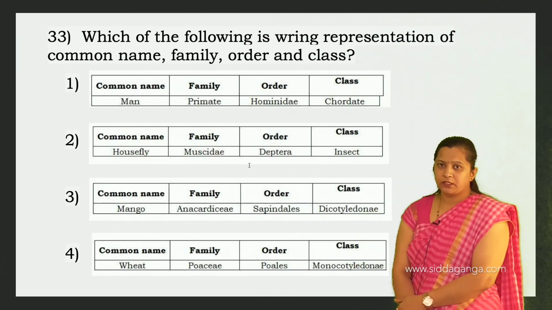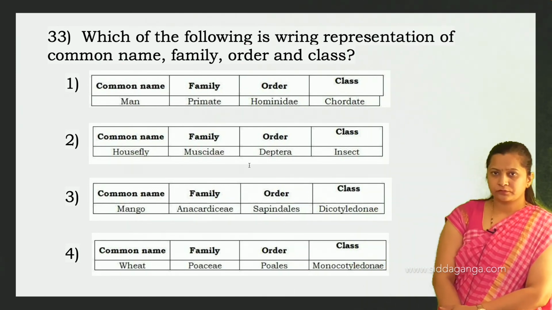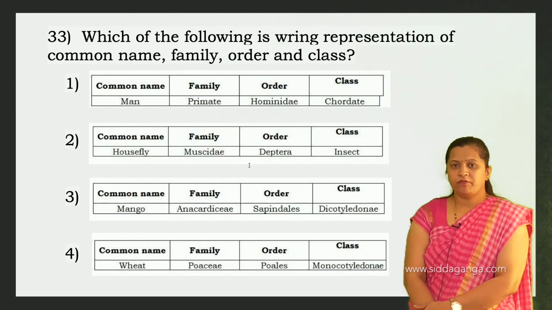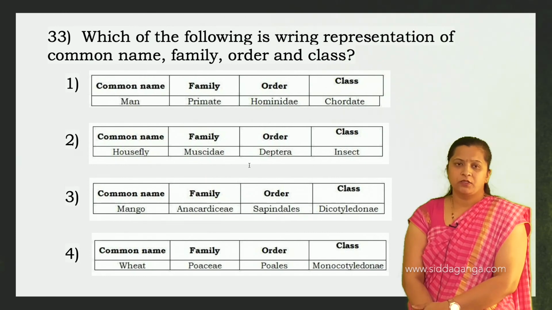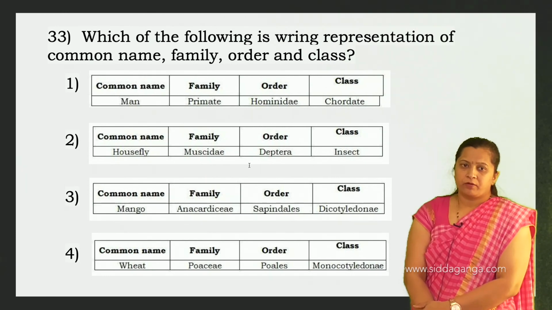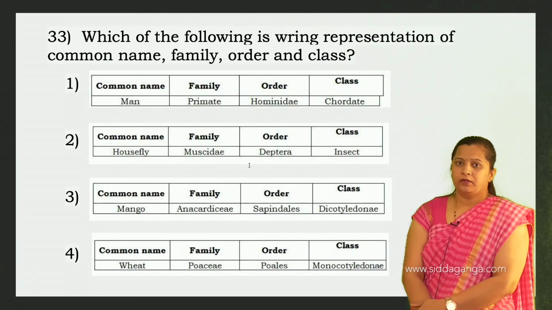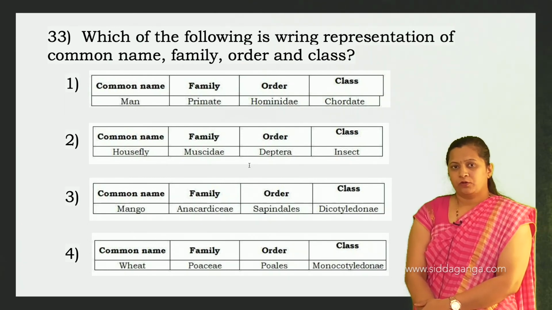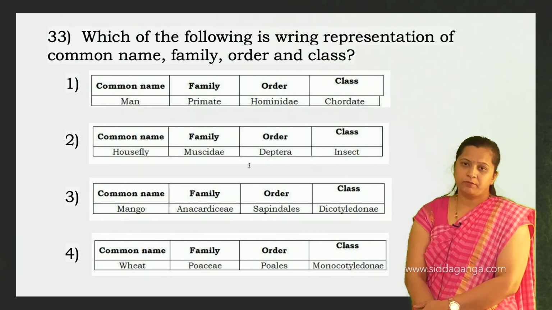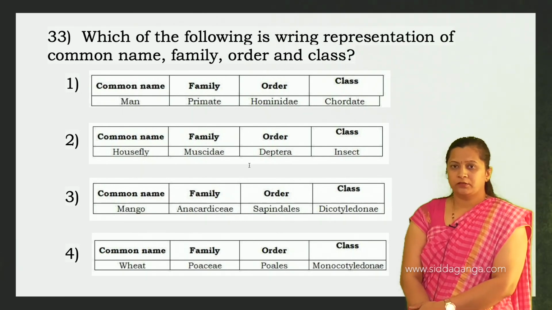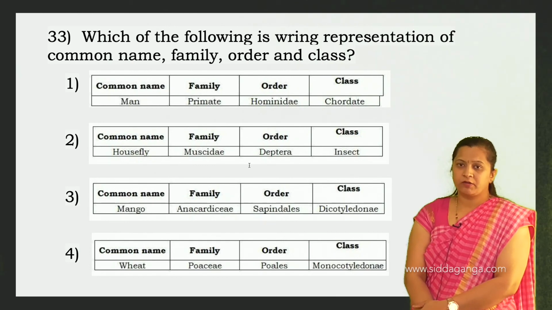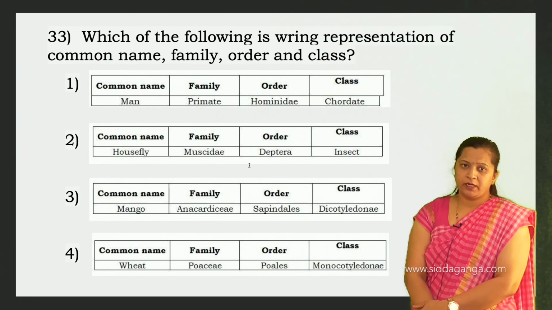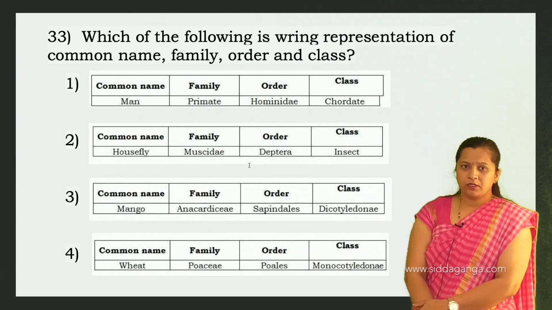Then which of the following is a wrong representation of a common name, family, order and class? So common name, man. Man belongs to family Hominidae. They have given Primate, that is an order. So family is Hominidae, order is Primata, and the class is Mammalia, but here they have given Chordata. So that is the wrong representation.